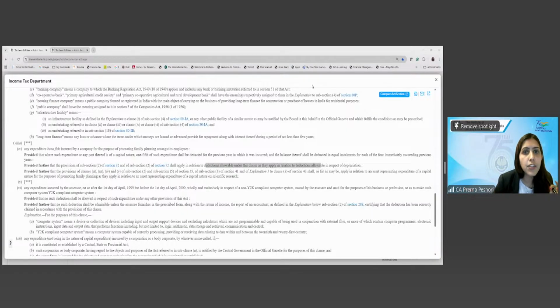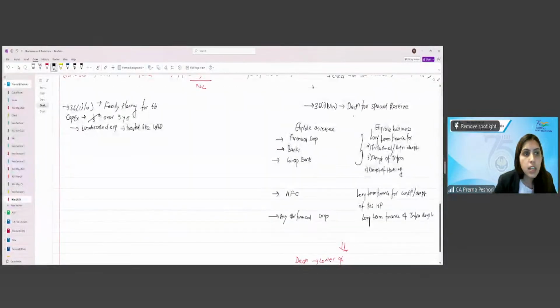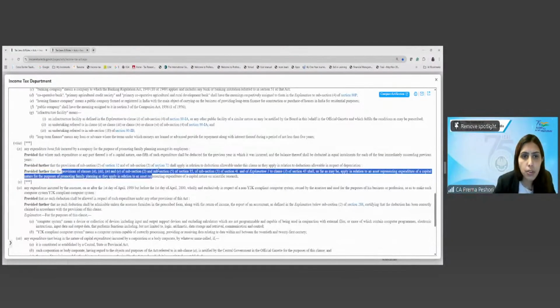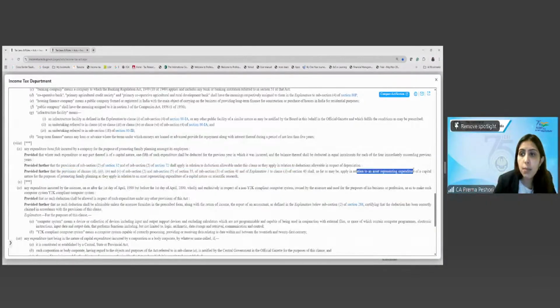Then if you look at the next proviso, it says provided further that the provisions of this 35(5), 35(2), 41(3), 43(1) shall so far as may be apply in relation to an asset representing the expenditure of a capital nature for the purpose of promoting family planning as they apply in relation to asset representing expenditure of capital nature on scientific research.